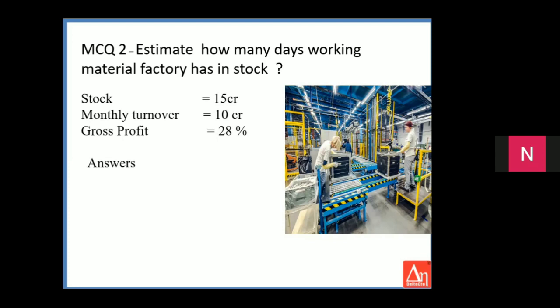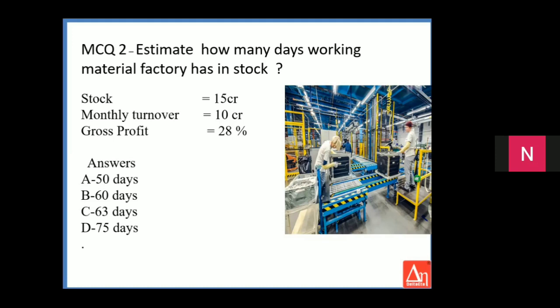Again, the calculation: monthly turnover 10 crores, so annual turnover is 120 crores. With an annual turnover of 120 crores, what is the STR? The gross profit is 28%, so the COGS works out to 120 crores into 0.72, which is 86.4 crores.